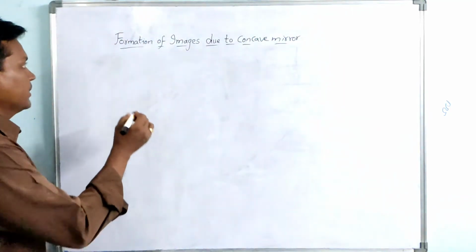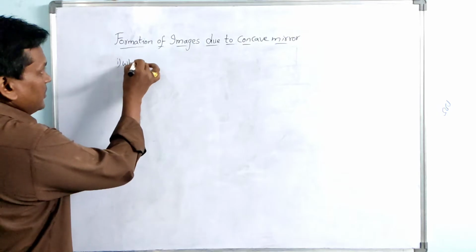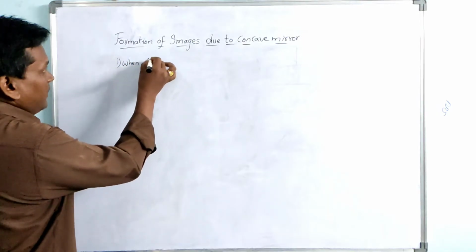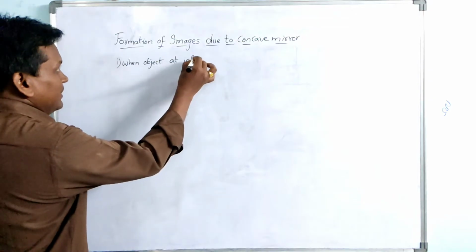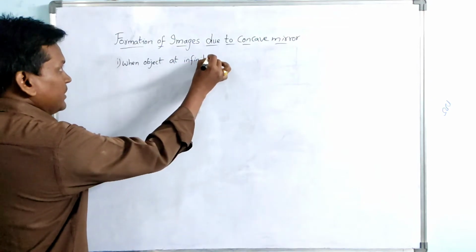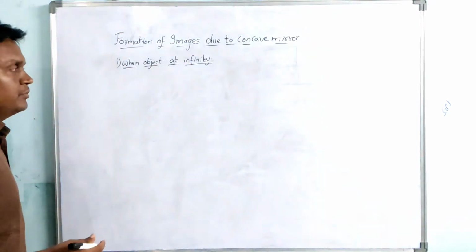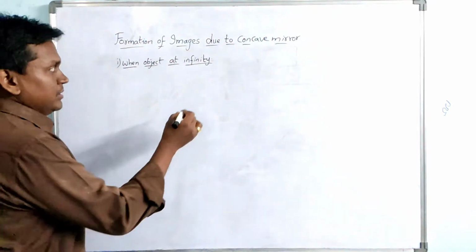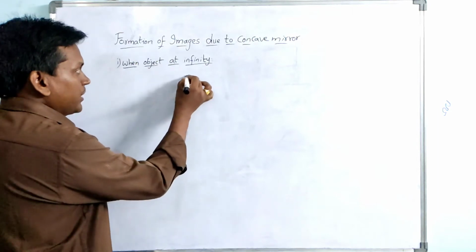Let us have a look. First case, when the object is at infinity, so where would be the image? For that we are considering a concave mirror.